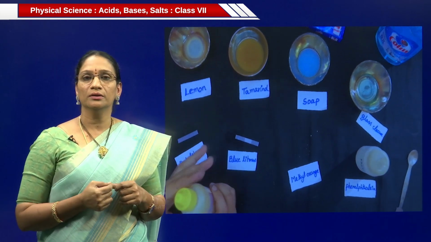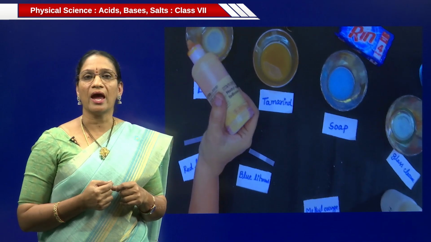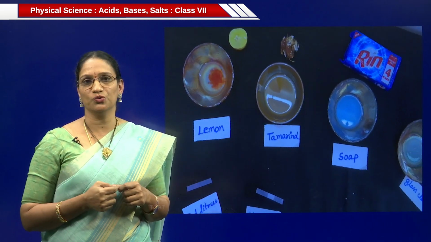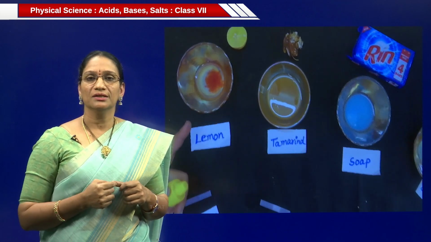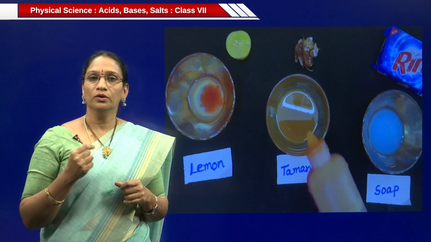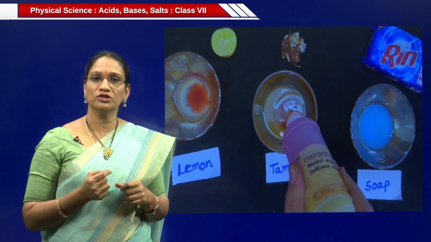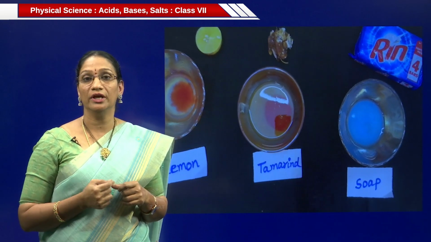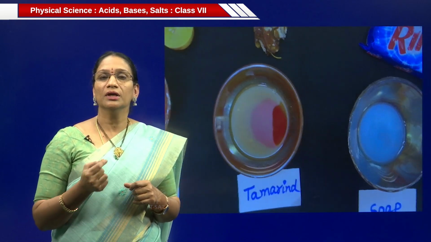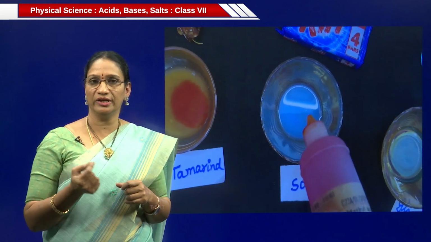Now, take the methyl orange solution. Add 1 or 2 drops of methyl orange solution in lemon juice. Observe the colors. It is red color. And add 1 or 2 drops of methyl orange solution to the tamarind juice also. It also changes to red color. Lemon and tamarind both are acids. So, methyl orange changes red in color.